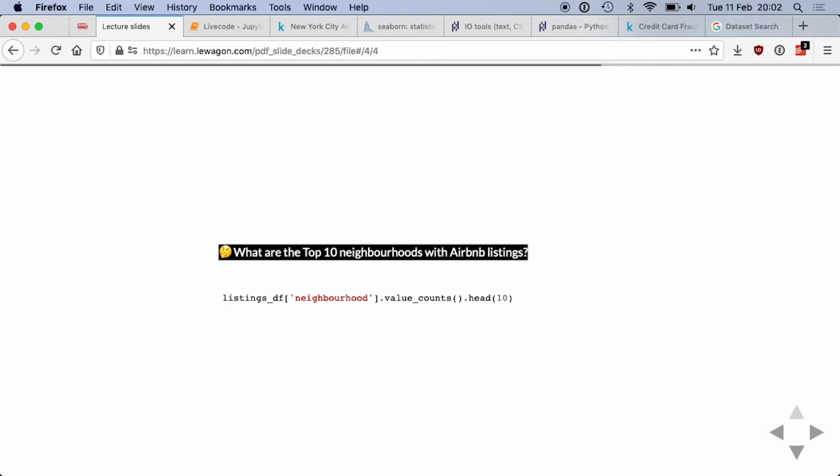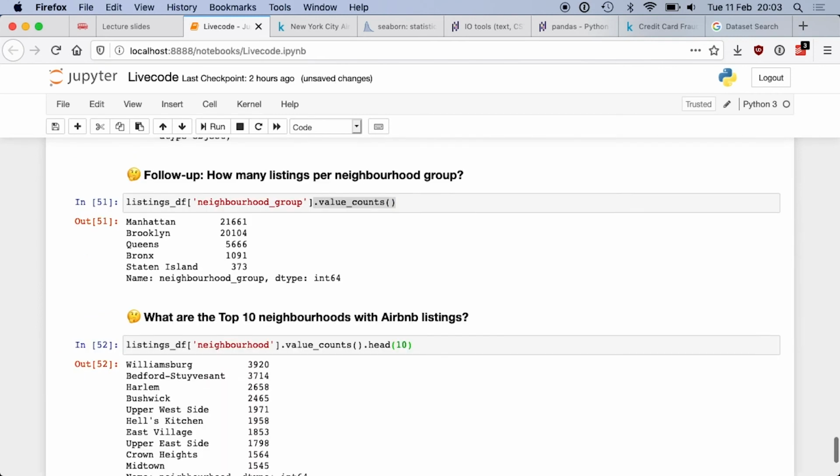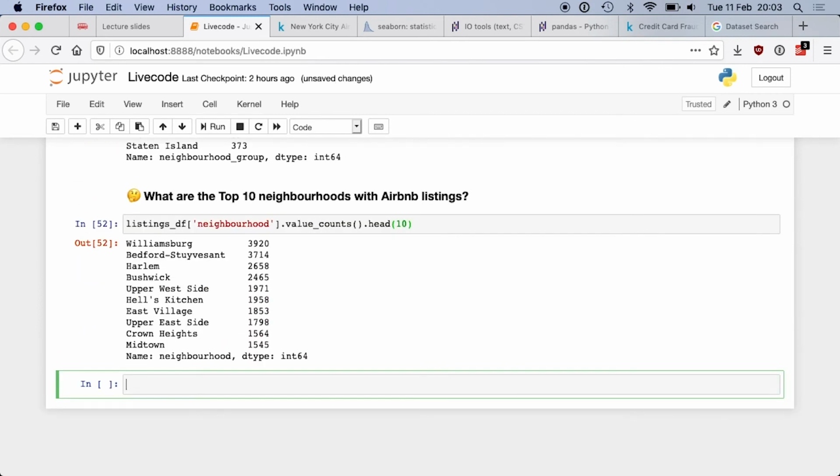One way of doing that would be to use the value counts, but after the fact, you know that it's sorted, so you can just use head chained after the value counts. So let's try. And I get Williamsburg as the first neighborhood in terms of number of Airbnb listings in the dataset. Okay?